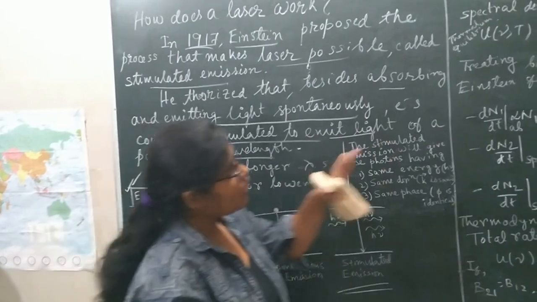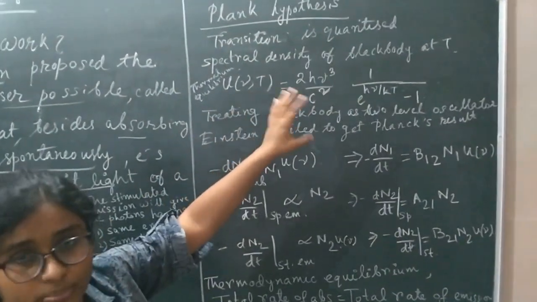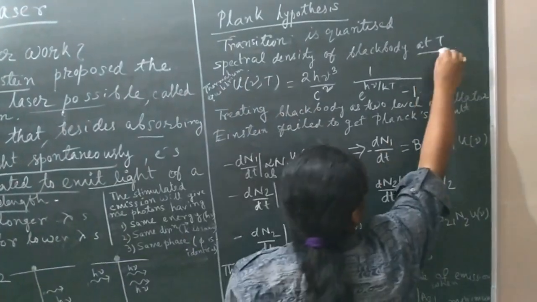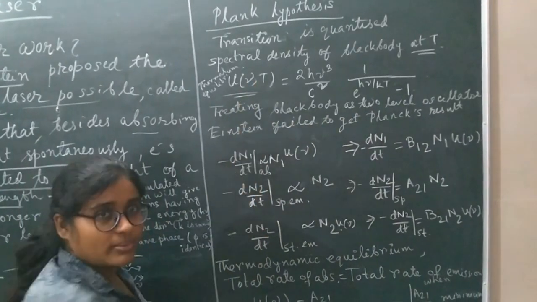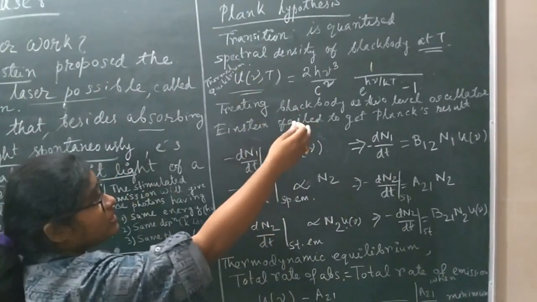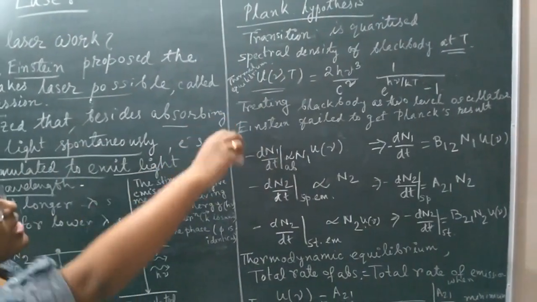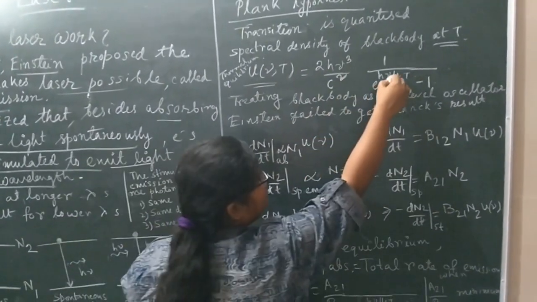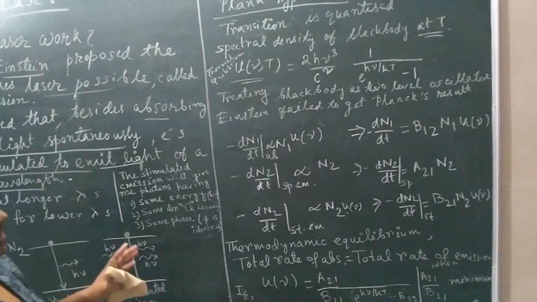How is it so? We all know from Planck the spectral density calculation of a black body at a certain temperature T. It should be a function of nu and T, independent of the black body's nature. The spectral density of the black body at temperature T at thermal equilibrium, which Max Planck calculated, is 2h nu cubed by c squared into 1 by e to the power h nu by kT minus 1. Now Einstein did the same calculation. How did he do it?